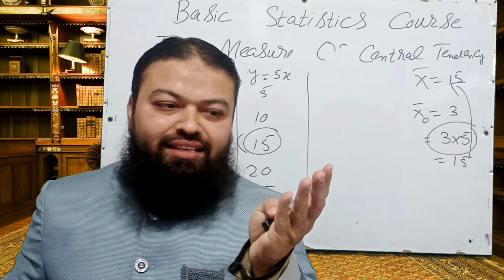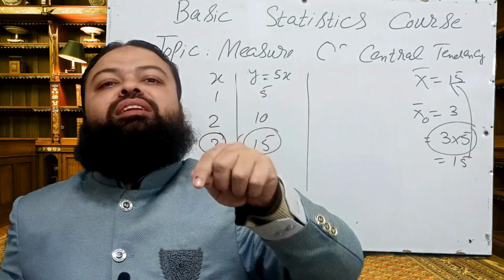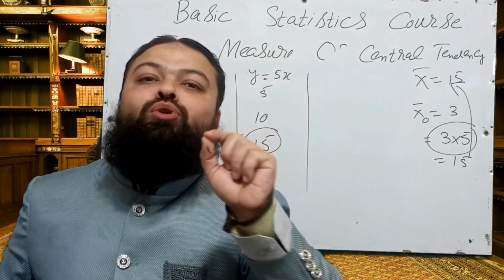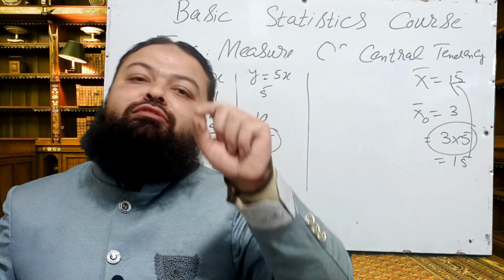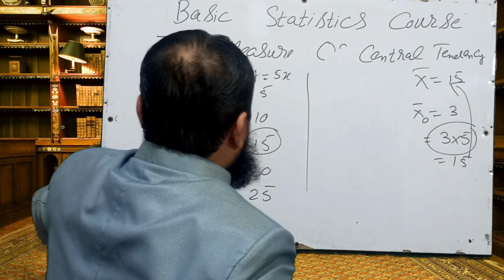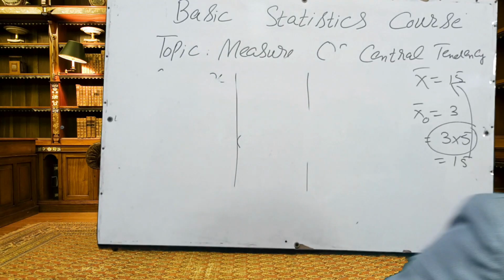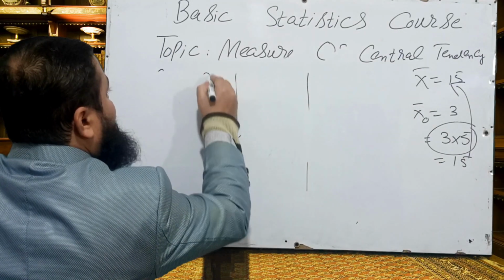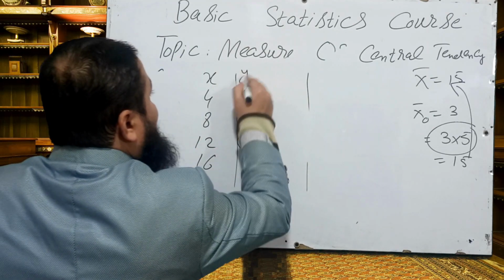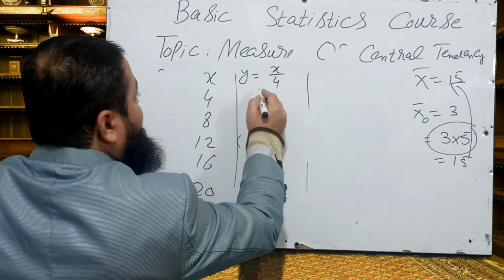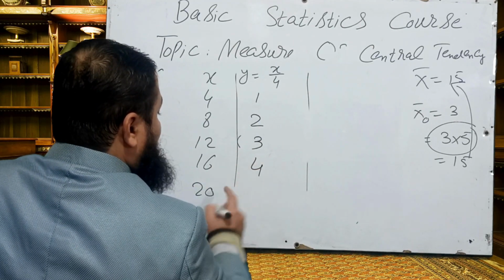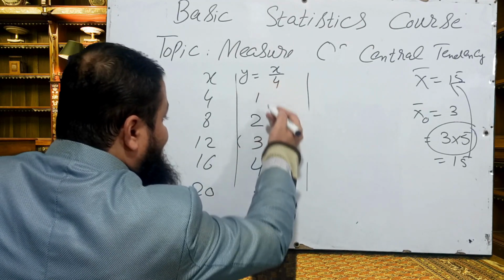We learnt about adding, subtracting, multiplying, and the last one is dividing. If each value of x is divided by 4, then the new mean will be 1/4 of the original mean. For example, we have some values 4, 8, 12, 16 and 20, and y is equal to x over 4. 4 over 4 is 1, 8 over 4 is 2, 12 over 4 is 3, 16 over 4 is 4, 20 over 4 is 5. These are the new values.